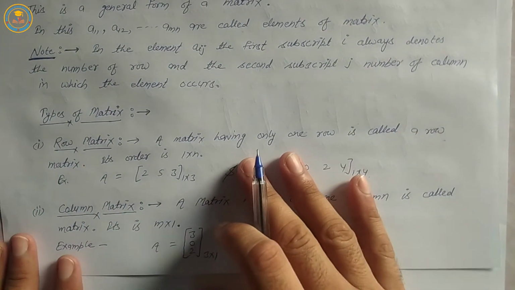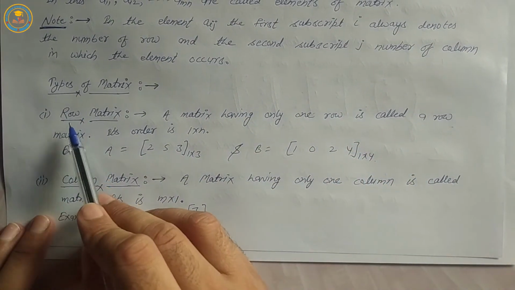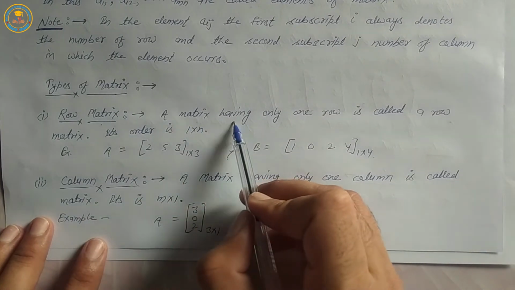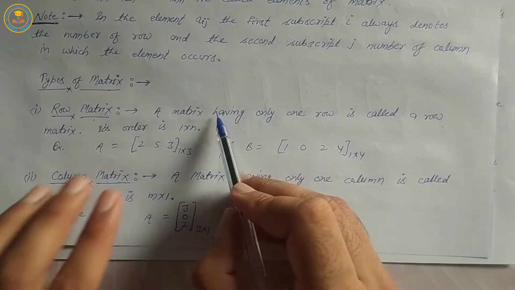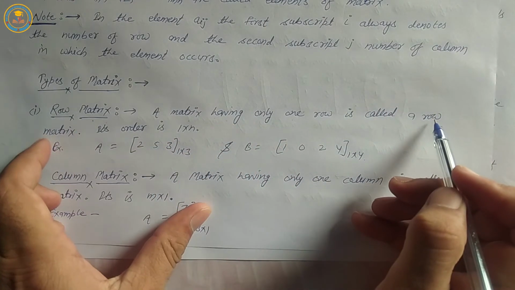Next topic, types of matrix. First type, row matrix. Definition of row matrix: a matrix having only one row is called a row matrix.